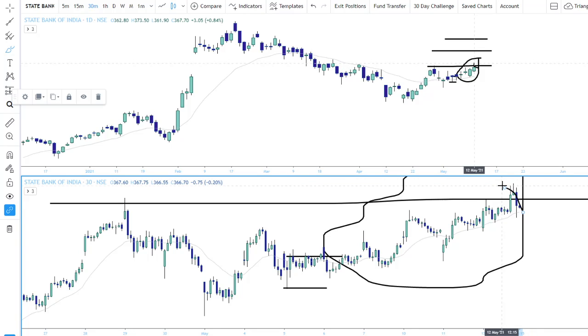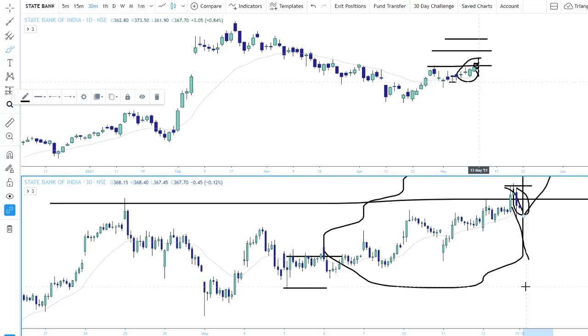As you can see, as soon as I closed here, it came down a bit. I'm not saying it's going to go down completely or go up completely, but I wanted to close it at a safe position. As I said, the simple reason was it was swimming against the stream. Bank Nifty was going down and Nifty was also going down, but this one was going up. For how long it could carry that, I was a bit skeptical, because if the index starts coming down again tomorrow after this 1-day holiday, who knows, SBI might also come down.